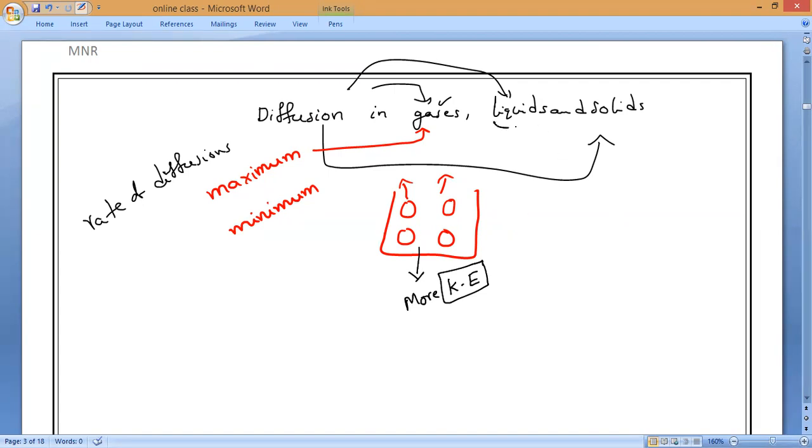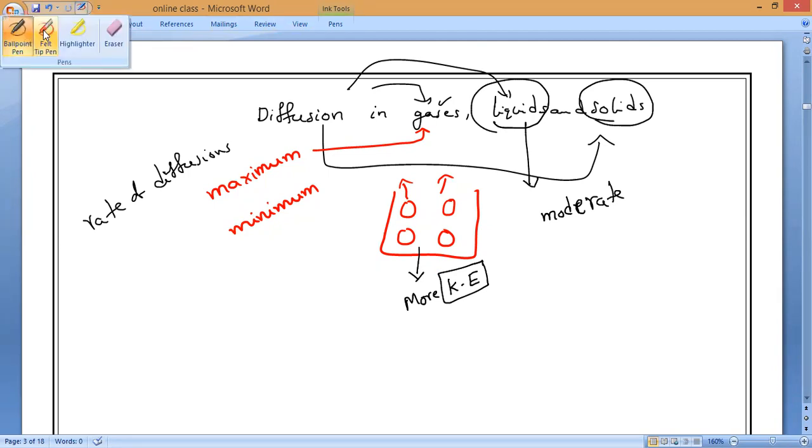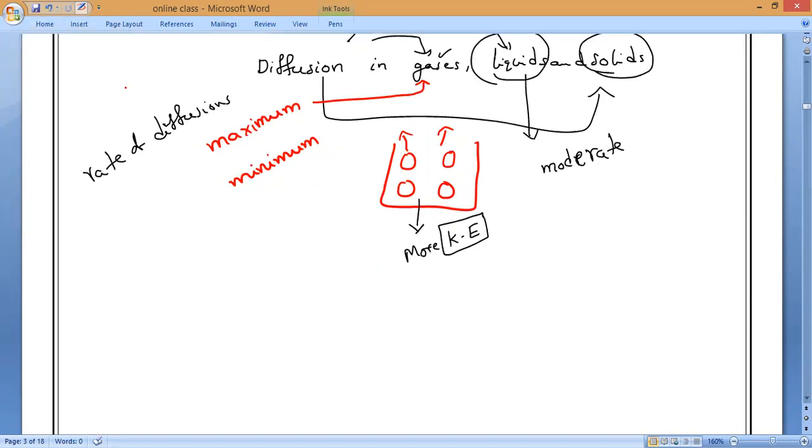Next, in liquids, it will be moderate diffusion. Understanding? It is neither too high nor too low. It will be moderate diffusion. And if it comes to solids, what is the diffusion rate? Rate of diffusion is at the minimum level. Dhanishkar, you have to speak. So the rate of diffusion will be minimum.